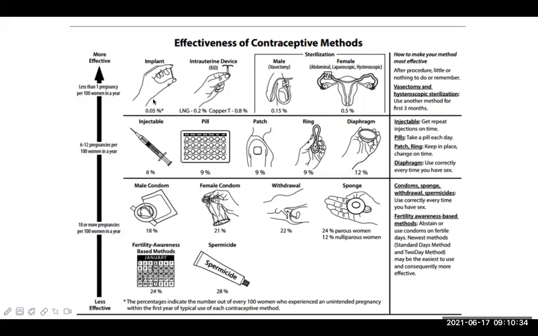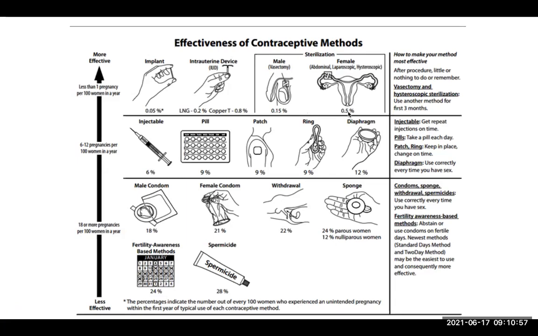Different types of implants are kept inside the body, like Norplant is one of them. These are also a type of hormones which are kept. These are very highly effective. And sterilization, see this? Look at the percentage: 0.15% failure rate and 0.5% failure rate. Still not zero. And there is a reason behind it.